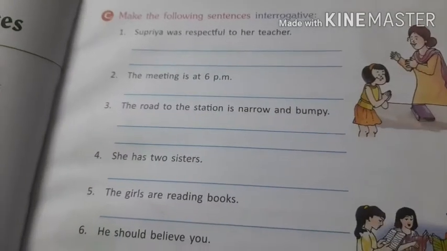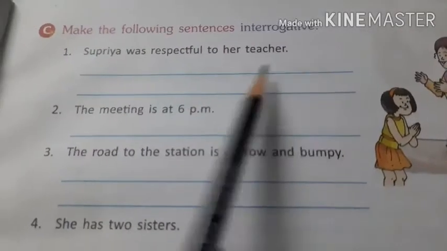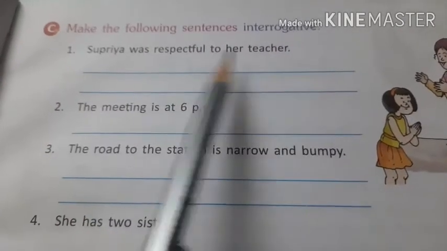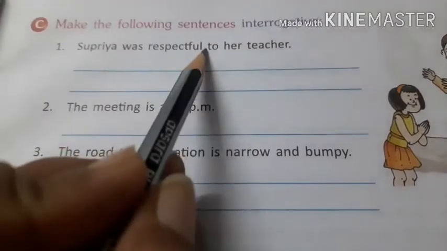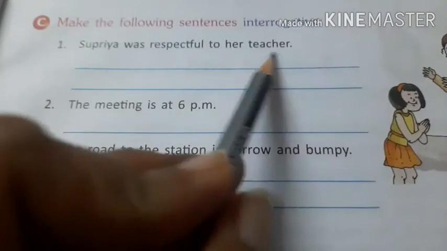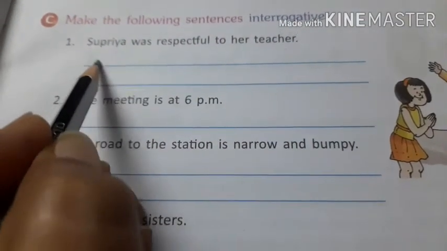Now coming to the exercise on page number 11. Make the following sentences interrogative. We have to make the sentences interrogative, that is, change them into question form. Supriya was respectful to her teacher. What is the verb? Was. So we'll put it at the first position.